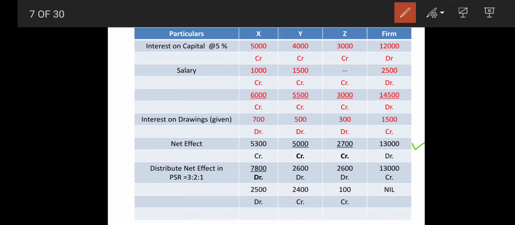Now you have to keenly keep the sign. Now how you are going to keep the sign, that is to be understood. The greater the amount, sign will be kept of that. So first I will be comparing the firm. Firm is having your debit sign.